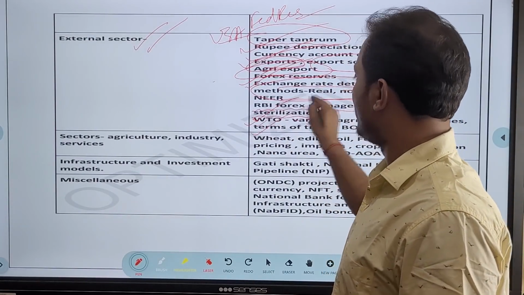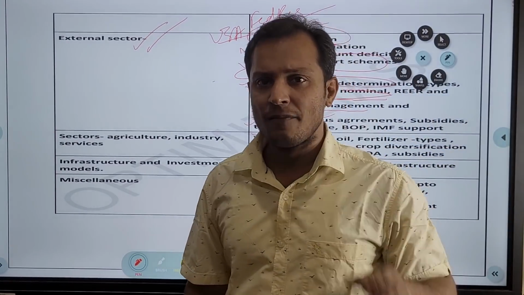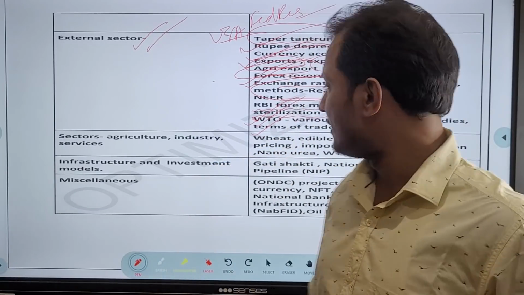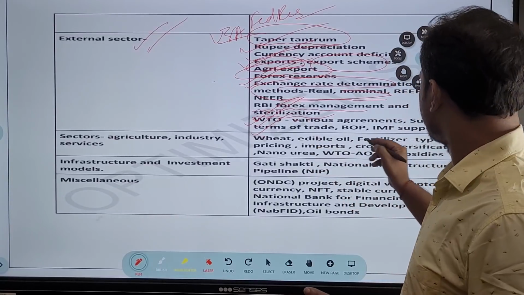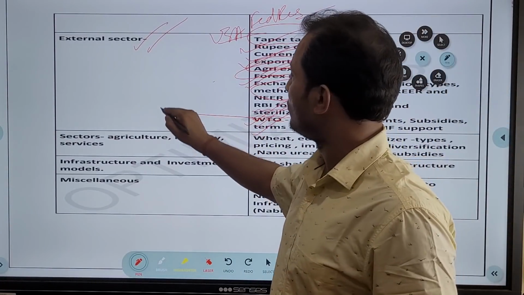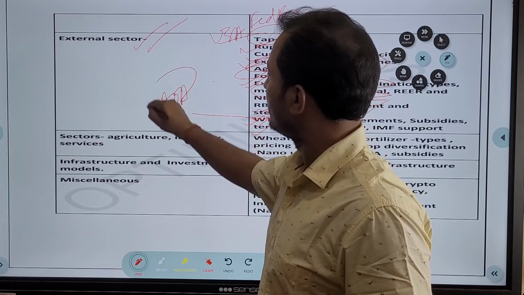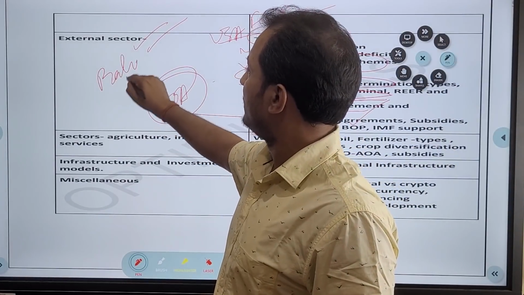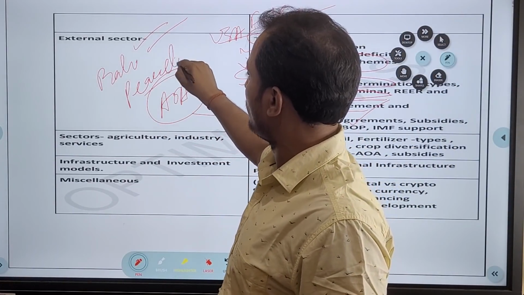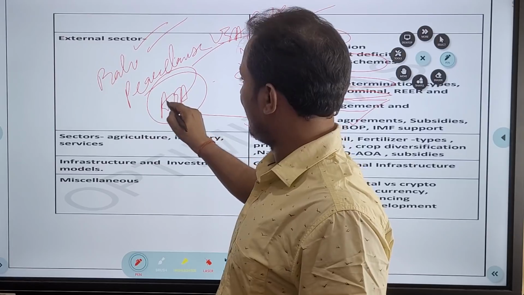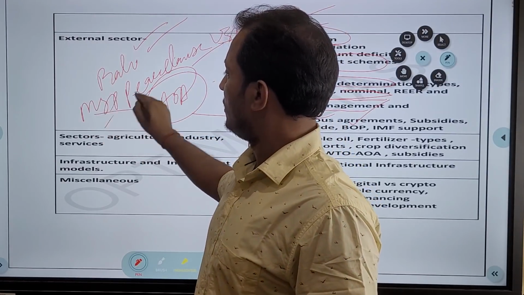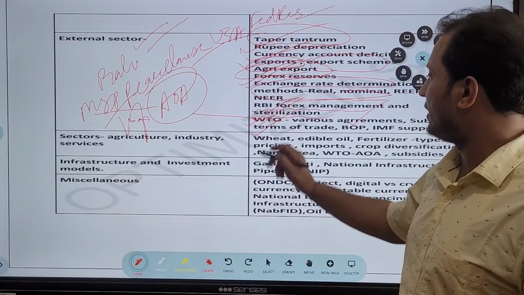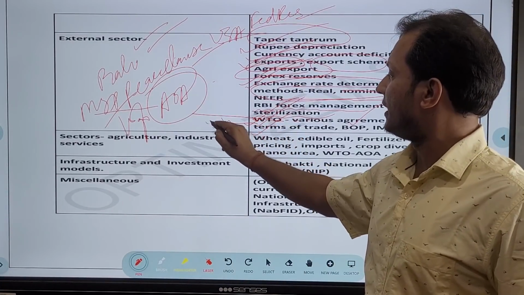Then you see WTO, very important. Various subsidies, amber box, green box, all these boxes are very important. And if you see various agreements, particularly in WTO, agreement on agriculture, very important. Bali agreement, very important. Peace clause, very important, guys. And the MSP issue, very important. 10% rule. You must be knowing that 10% rule. So very important. I would say this very important.